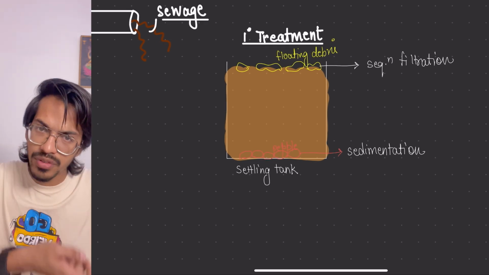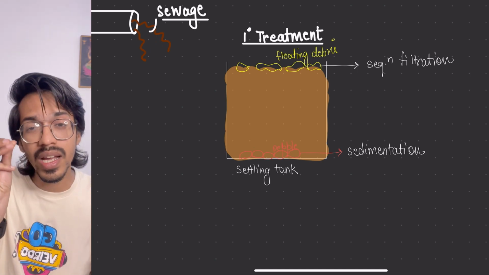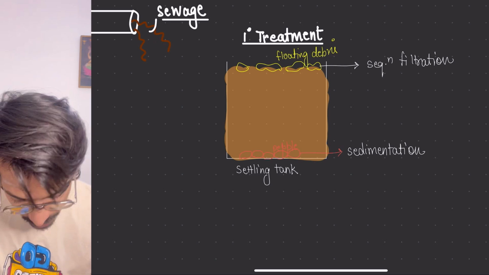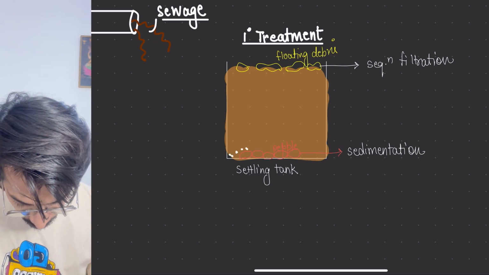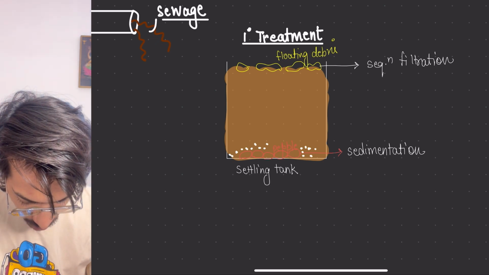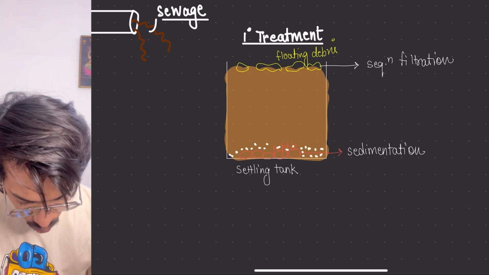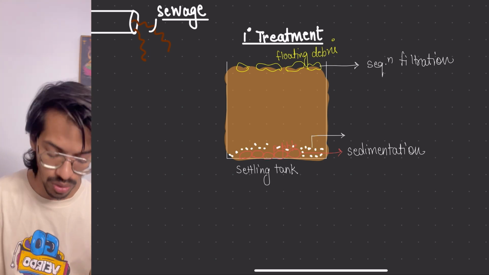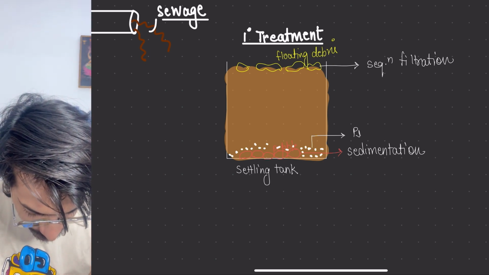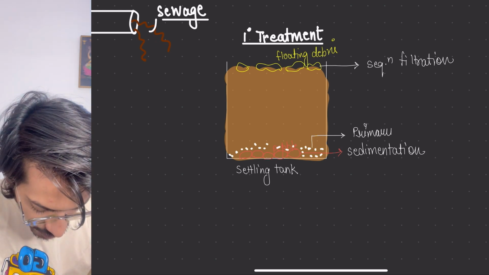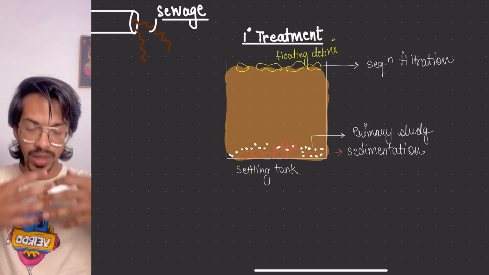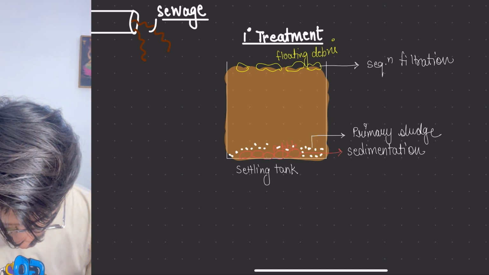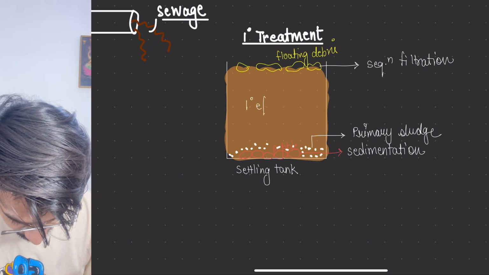After we have removed this, after some time the heavier particles still present in it will go and settle. These heavier particles are known as our primary sludge. Since this is a primary treatment, we call it primary sludge. And whatever water or liquid portion is left, we call it primary effluent.